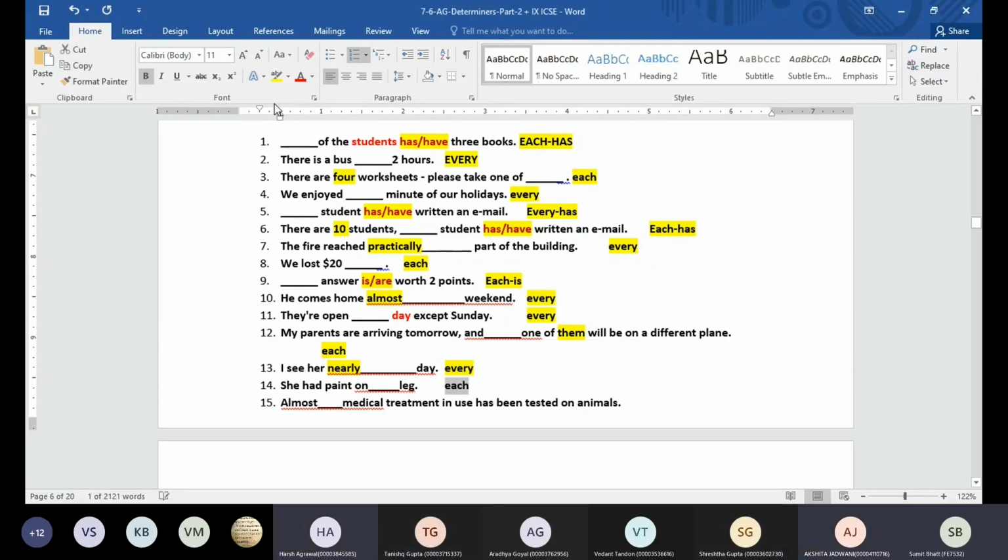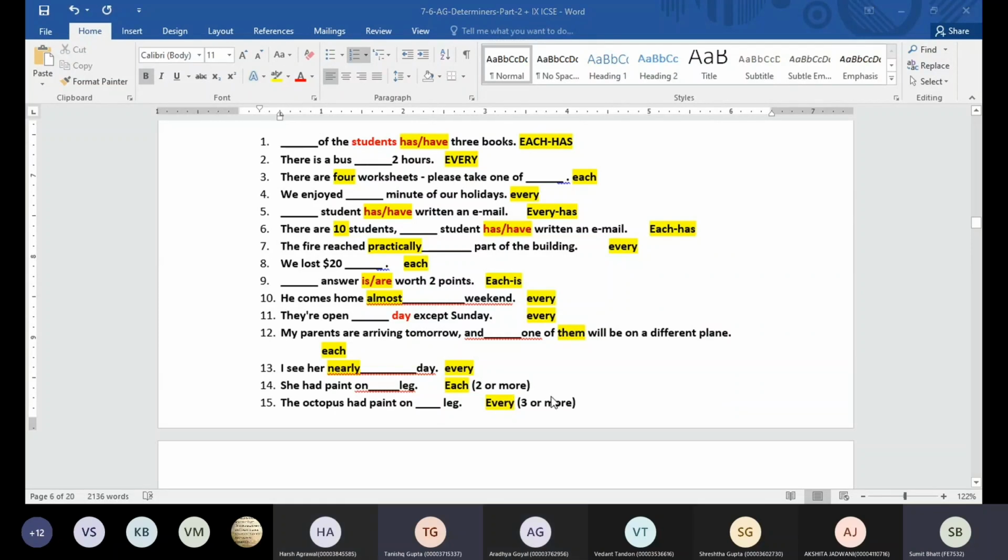Okay, why not every? Because we have two legs, right? A pair of legs. Okay, now let me ask you this. The octopus had paint on dash leg. Now what am I going to use? So every. Okay, if you have two or more, then what do we use? Each. And if you have three or more, then I'm going to use every. So I'm referring to an octopus.